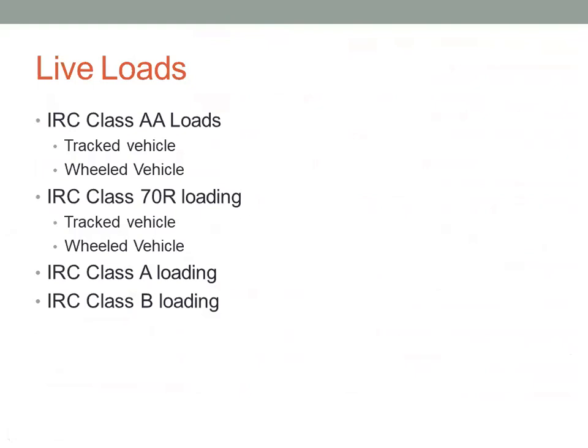As we know, there are 4 classifications in the IRC live loads. First one is IRC class A load, second one is IRC class 70R load, and IRC class AA loading and B loading. We are trying to understand what are these IRC class A loads exactly, what are these 70R loading exactly, and similarly, what this IRC class AA loading tells and what this IRC class B loading tells. So these things we are trying to understand.